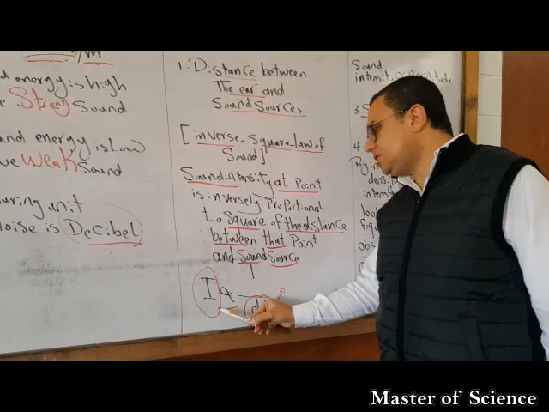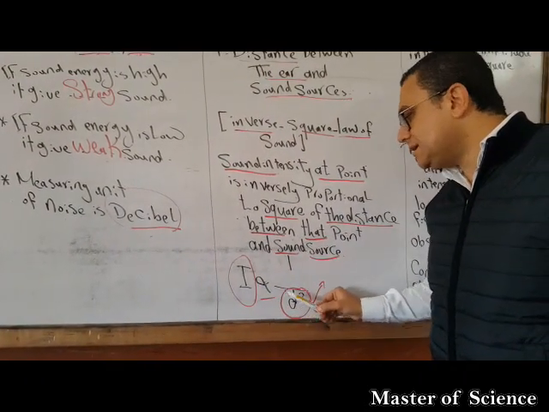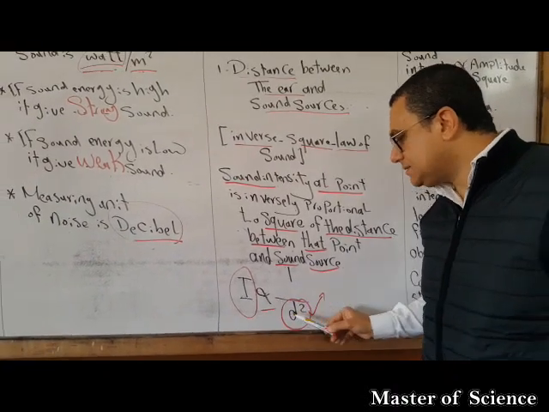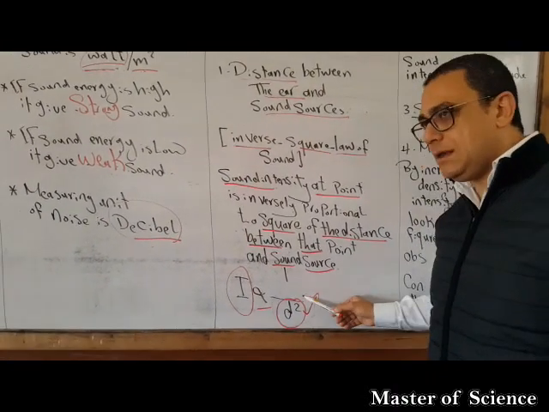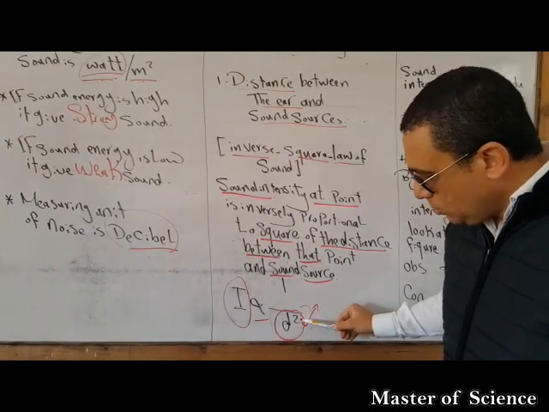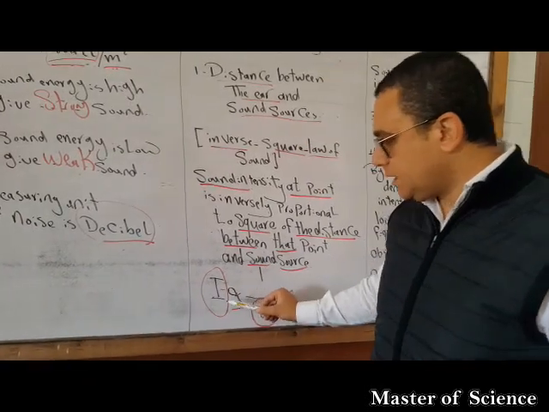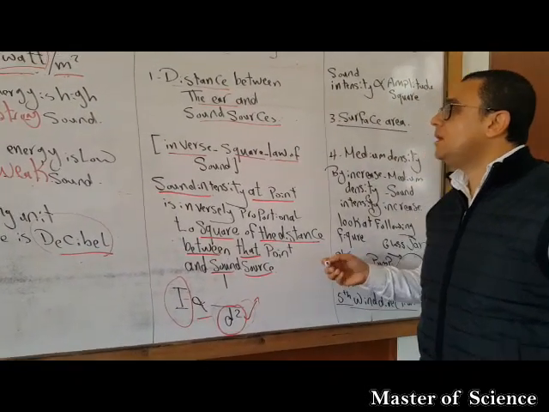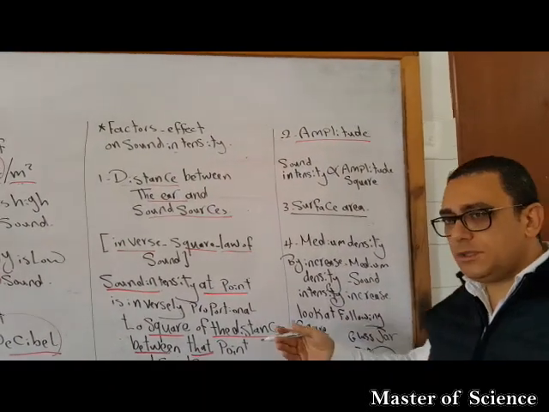Why? Because the relation between intensity and distance is not simply inverse; it's between intensity and the distance square. So if the distance increases double, power 2, the sound intensity decreases to a quarter. Don't forget, this is a very important question. The second factor is amplitude. We already know the amplitude.